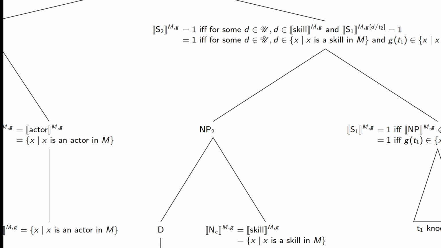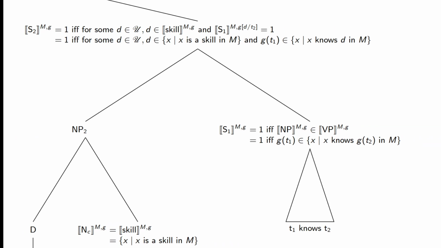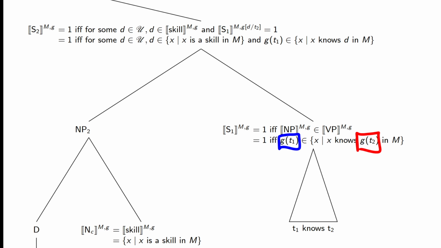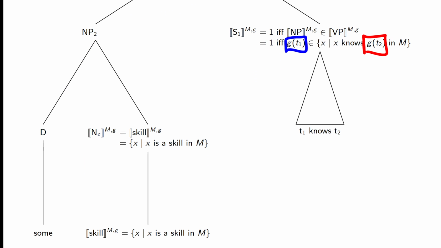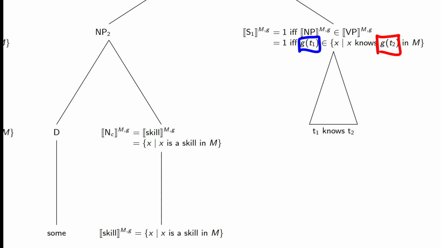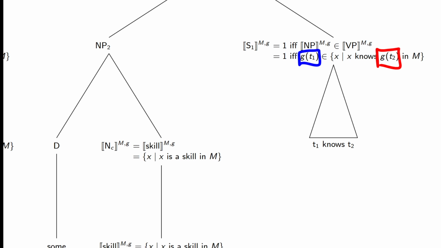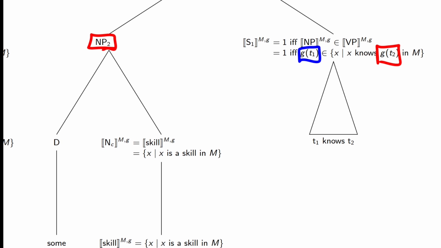So to zoom in on this, here's t1 knows t2. I've kept this in from the previous slide. So g of t1 knows g of t2 in M. Okay, so first we have some skill. So we can give meanings to skill as a common noun: x is a skill in M, and this goes up. And we notice that this NP2 corresponds with trace 2. So our direct object has moved up into this position.